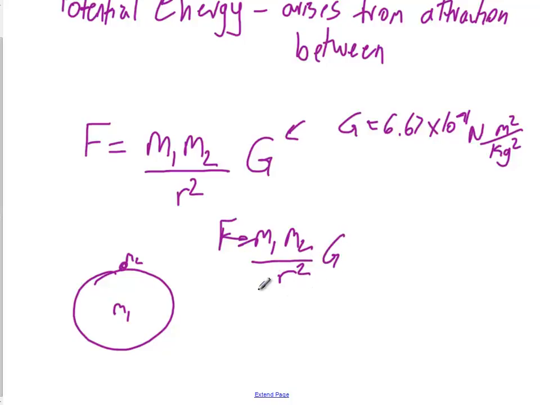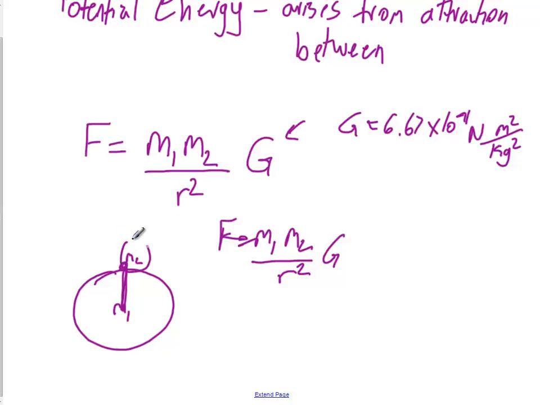So is this distance zero? Is this force infinite? No. This force is measured between centers of mass. So in this particular one, this becomes the radius of the Earth, because the distance between something on the surface of Earth and the center of Earth is the radius of the Earth. And so if we knew the mass of the Earth, we could actually calculate the acceleration due to gravity independently of measuring it. So we're going to take a look at how that would work.